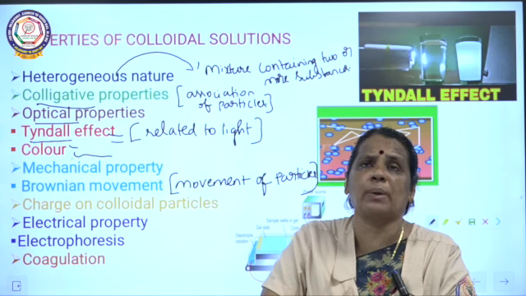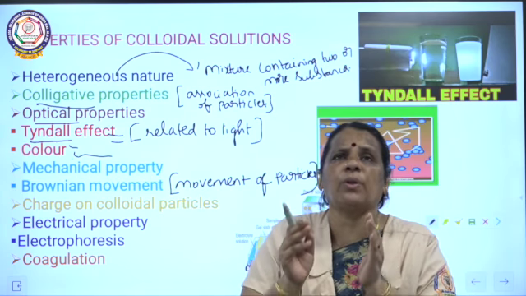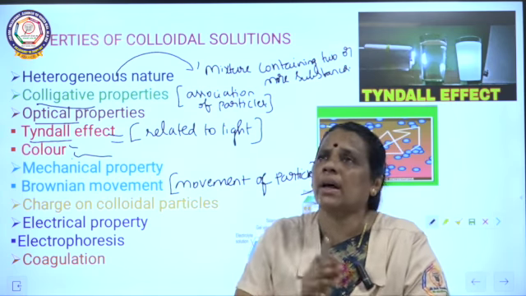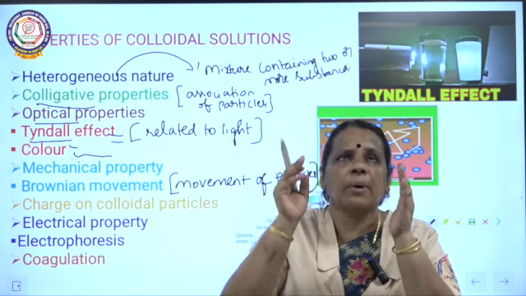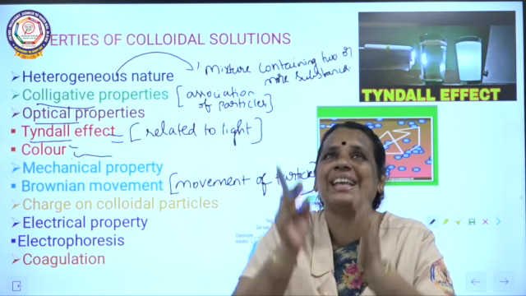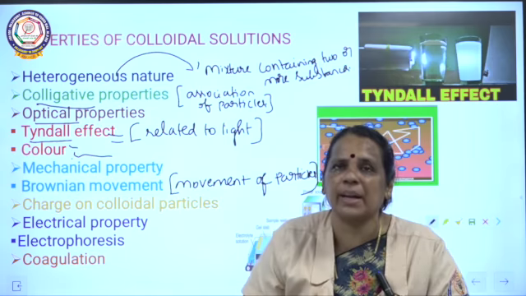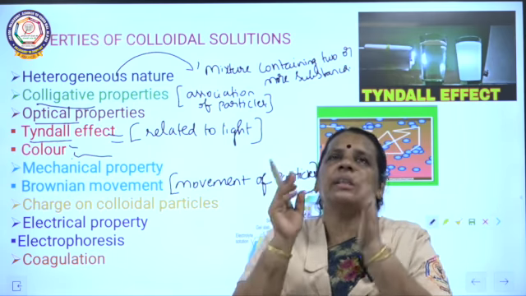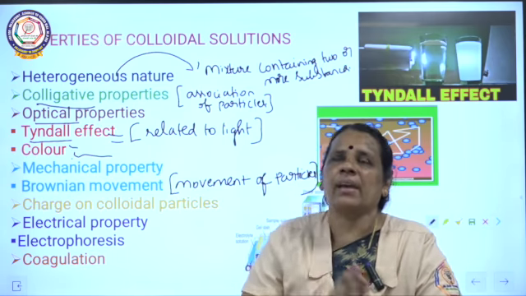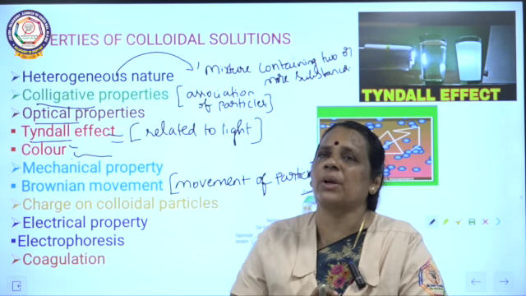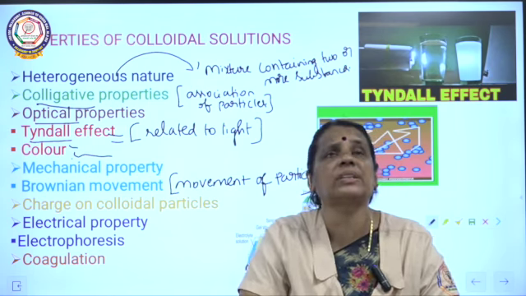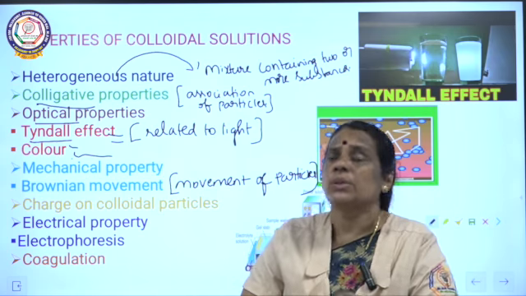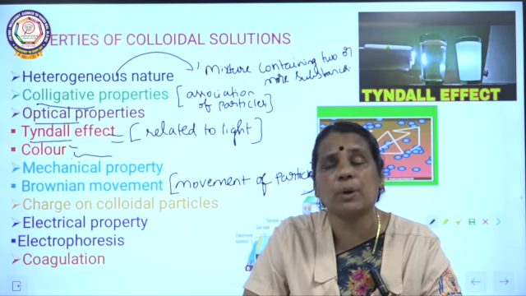Brownian movement means we are going to see the colloidal particles in the ultramicroscope, where we can see the particles moving in a continuous zigzag, ceaseless, random, non-stop motion. The particles will be moving in a colloidal solution in a non-stop motion. We call it Brownian movement. Why is it Brownian movement? Because it was discovered by Robert Brown. So we call that movement Brownian movement.